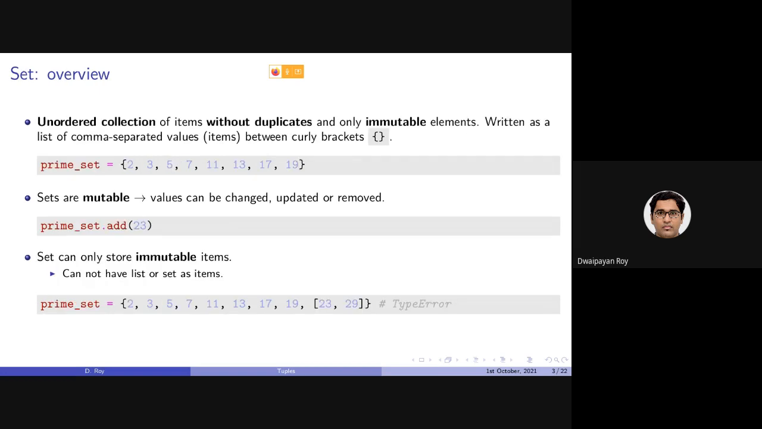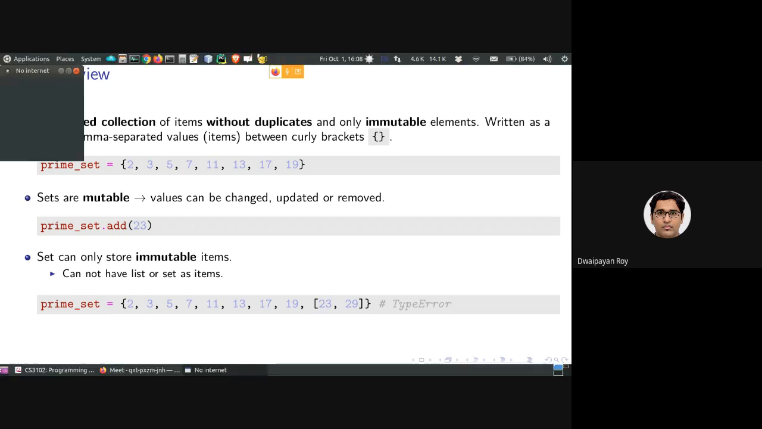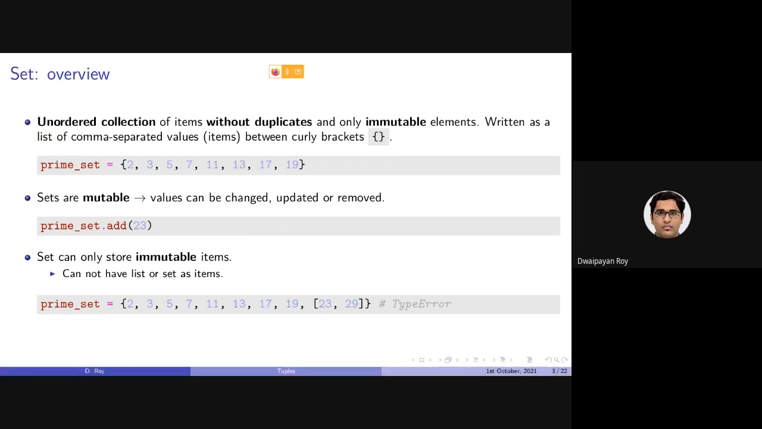In comparison, set is another compound data type which is basically an unordered collection of items where duplicate elements are not allowed. That is, if you insert the same element more than once, they will be deduplicated. That is, there will be only one presence of the item. So sets are written as a list of comma separated values, and they are put inside a curly bracket.